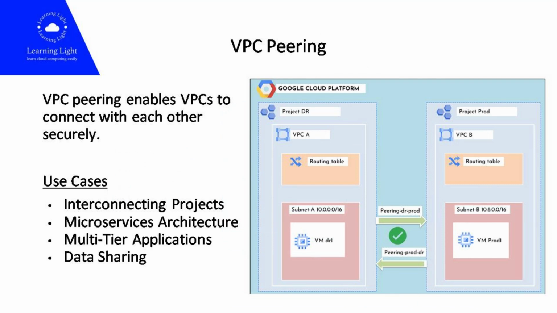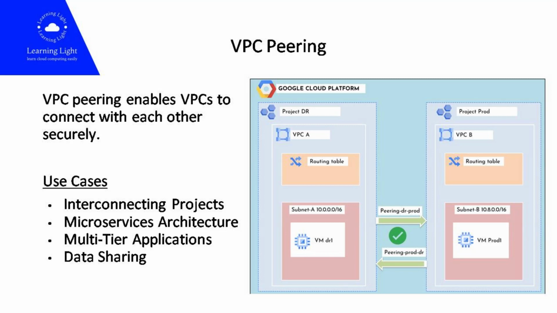Another important feature is VPC peering. VPC peering in Google Cloud Platform is a networking feature that allows direct communication between virtual private cloud networks. VPC is a virtual network dedicated to a GCP project, and VPC peering enables these VPCs to connect with each other securely. VPC peering is useful in various situations.